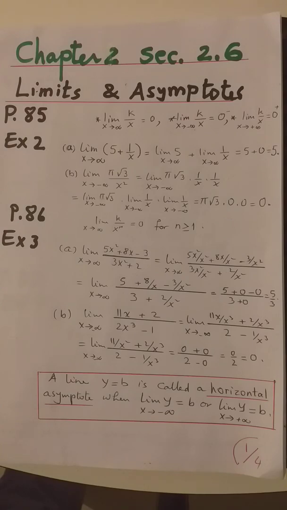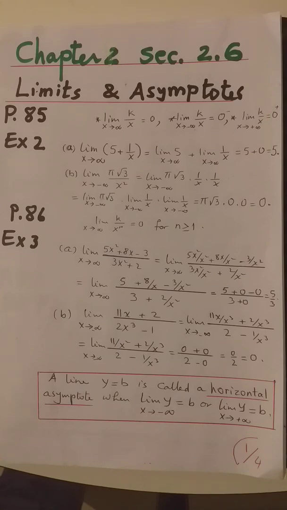Rational functions. Limit of a rational function 5x squared plus 8x minus 3 over 3x squared plus 2 when x approaches infinity. Here, when you have such a case, you should divide each term in the numerator and the denominator by the highest power of x, that is, we divide by x squared in this problem. So each term will be divided in numerator or denominator by x squared. And then you apply the limit. By doing so, you will get 5 over 3.